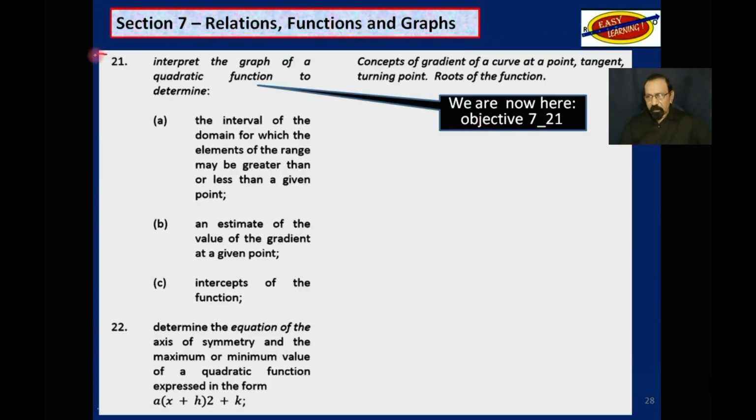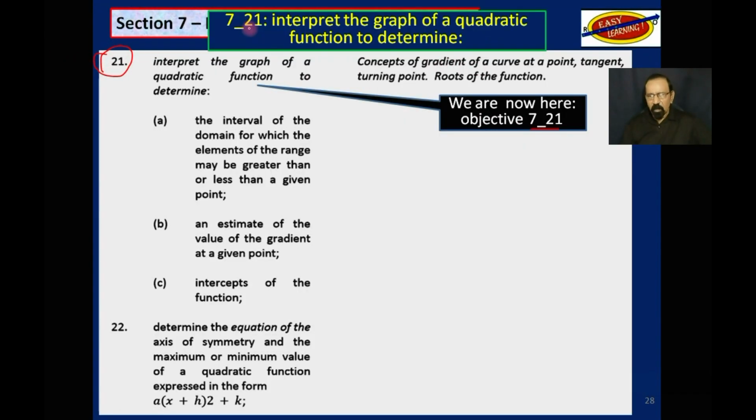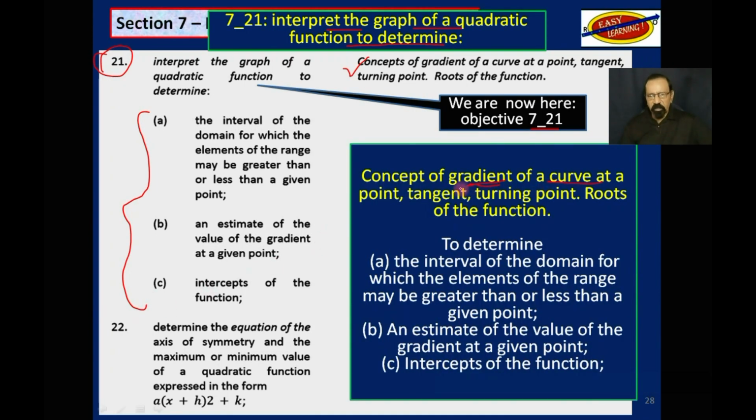So as I said, objective 21, and it says, interpret the graph of a quadratic function to determine, and here are the things we have to determine. First of all, we have to talk about some concepts, and then we have to determine some things here as specified by CSEC. So the concept of gradient of a curve at a point, we did that before. We need to talk about tangent, we need to talk about turning points, we need to talk about roots of function. All of those would just be review because we have done them several times so far.